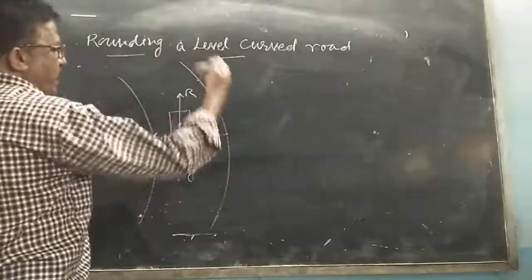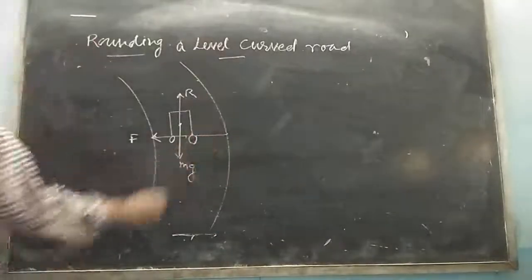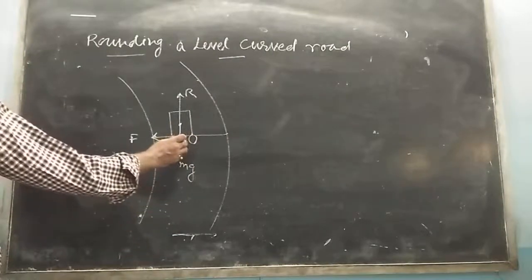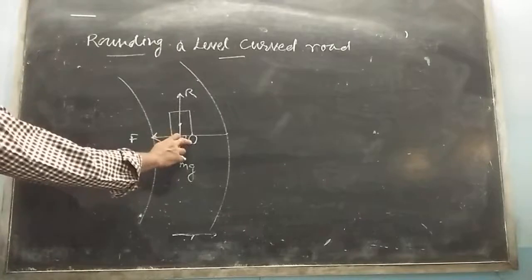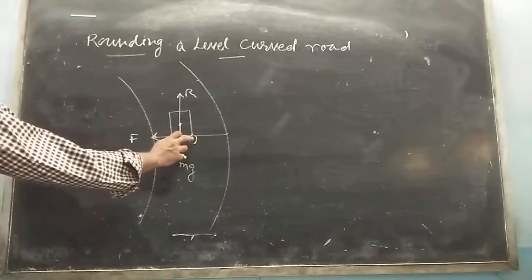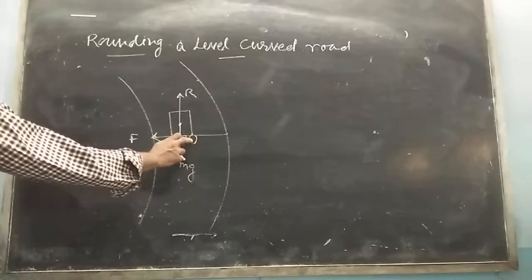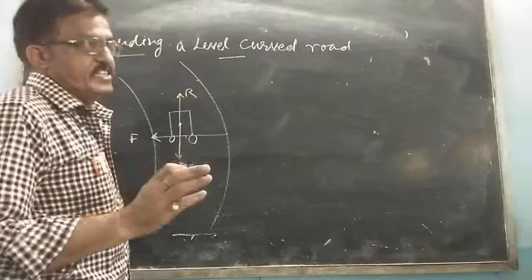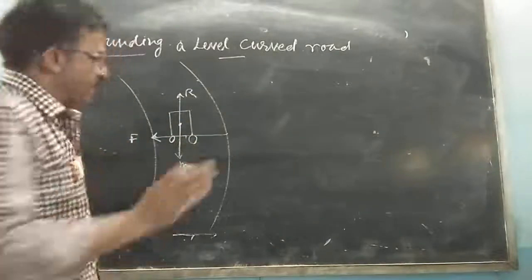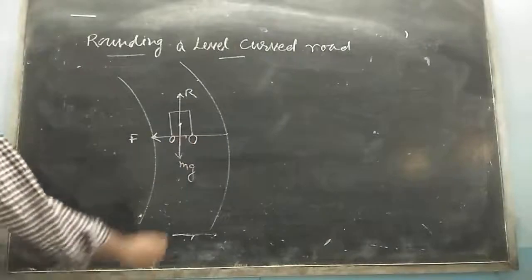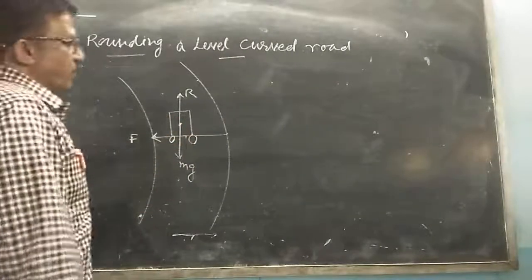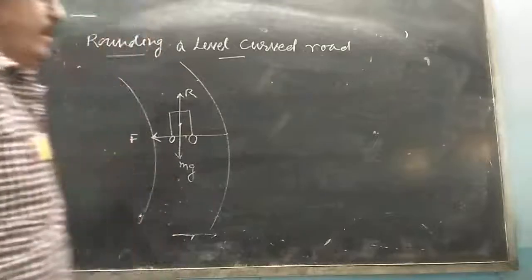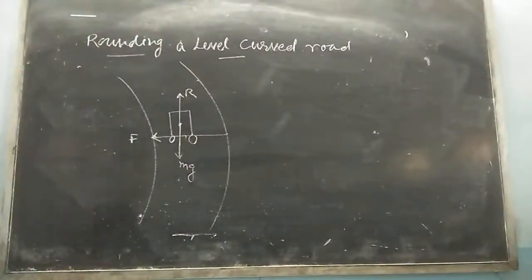They will lift up a little, to leave the curved path and regain the straight line path. So the force of friction between the wheels and the road opposes the tendency of the wheels and provides the necessary centripetal force, that we are going to see. Now, draw the figure.